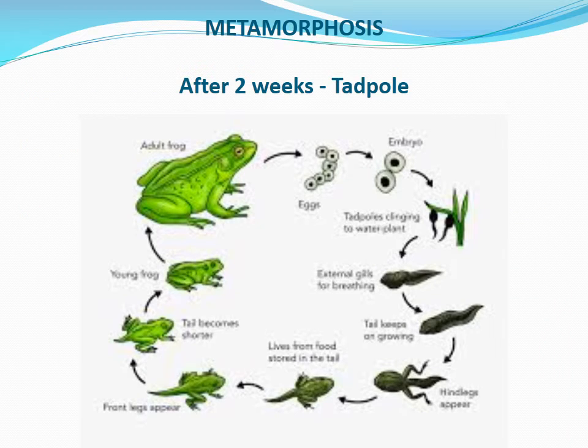So after fertilization, the fertilized eggs undergo development in water. About 2 weeks after fertilization, the embryo hatches out as a tiny larva called tadpole. Here we can expect one question. Name the larva of frog, or what is the larva of frog? The answer is tadpole. From lower classes onwards, we are learning the process of metamorphosis.